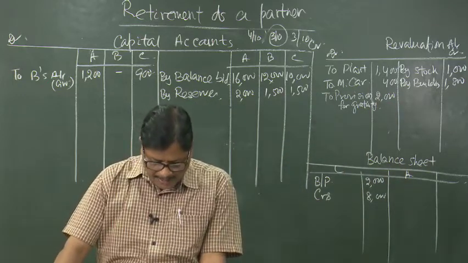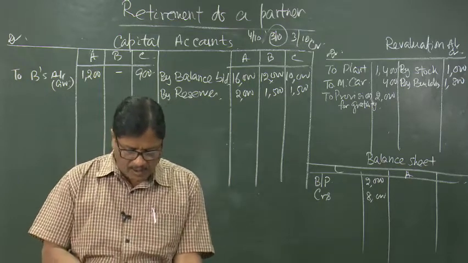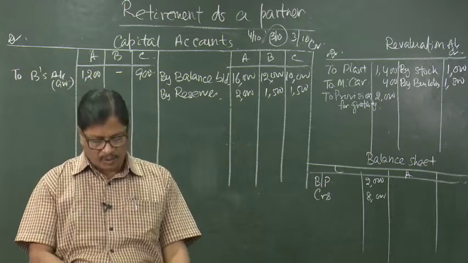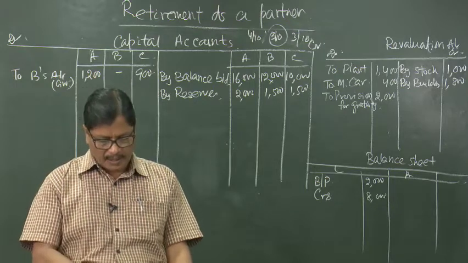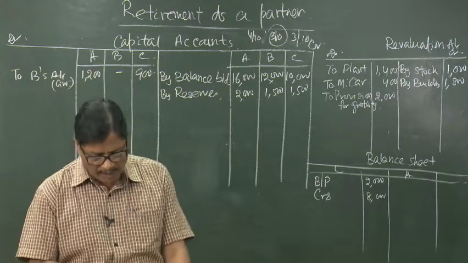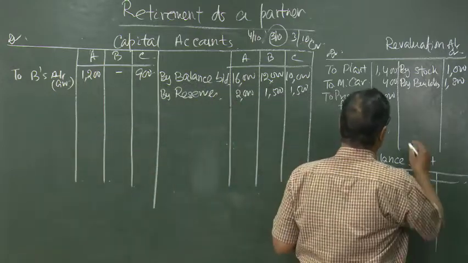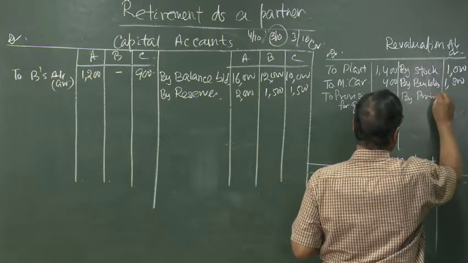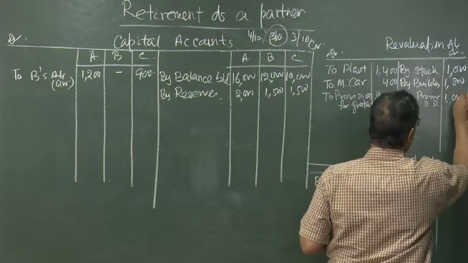Provision for bad debt is no longer necessary. That means the provision was reduced from the debtors, from 7,000, 1,000 was reduced. So, it was 6,000, but now there is no need for provision for doubtful debts. So, 7,000 out of 7,000 will be received. That means there is a profit of 1,000, or we can say a decrease in the value of the provision for doubtful debts. So, by provision for doubtful debts 1,000.